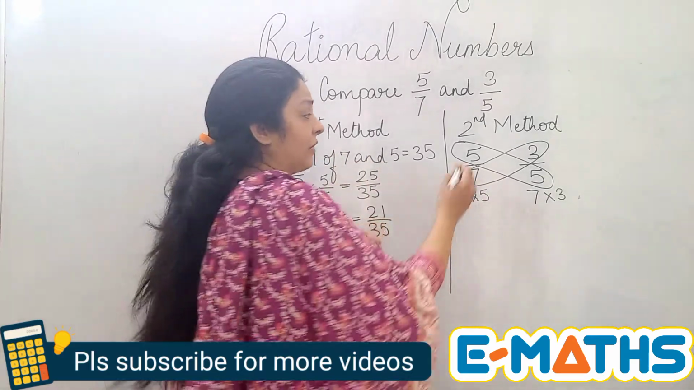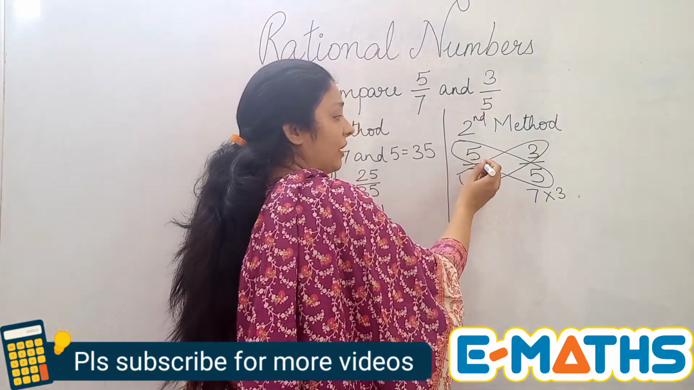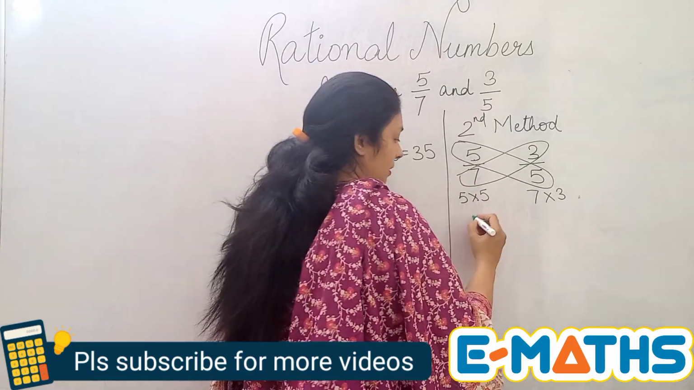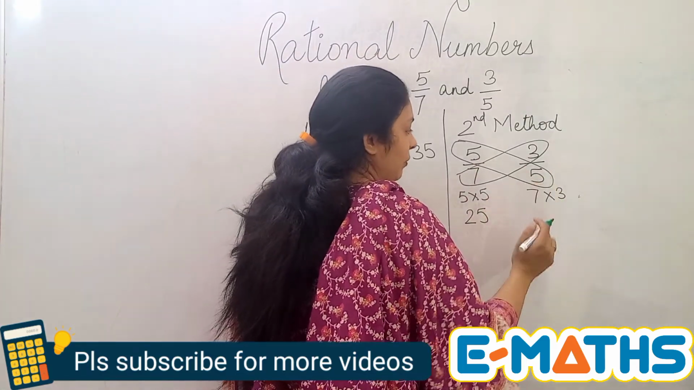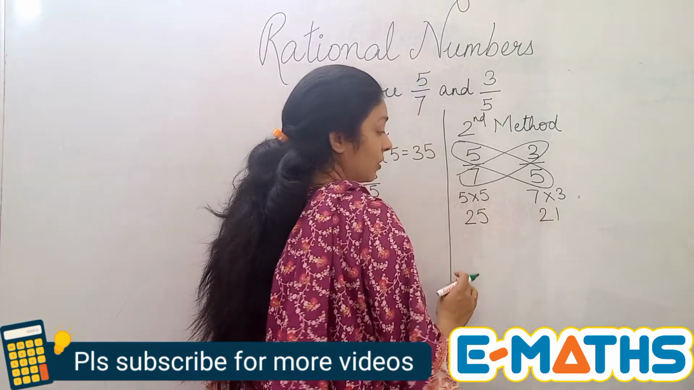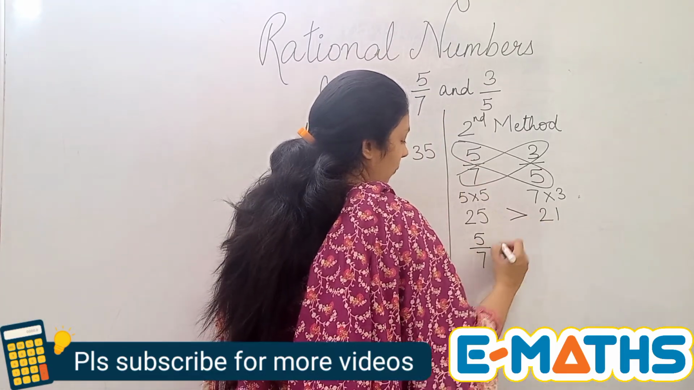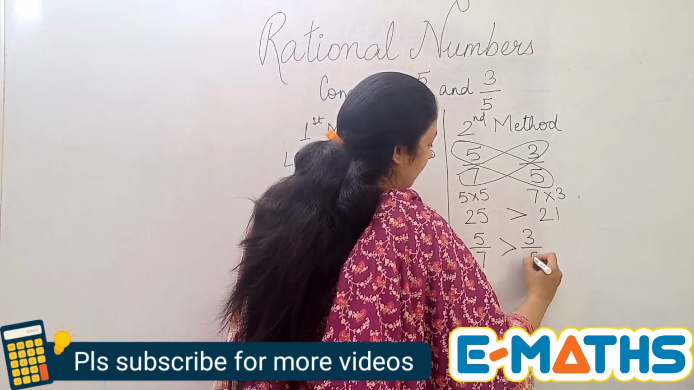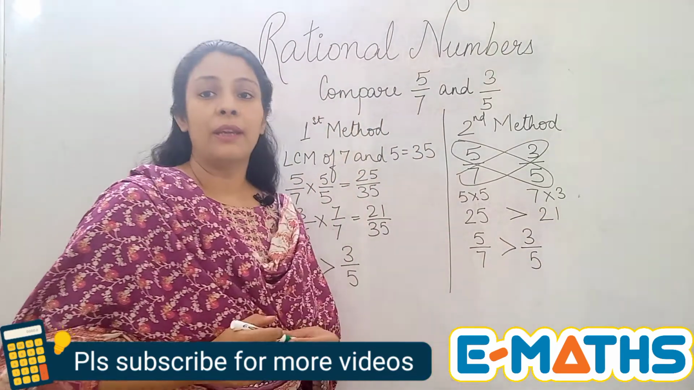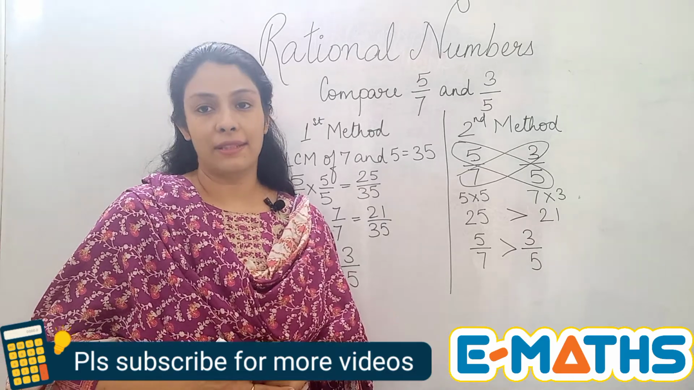It is a rule. Then when you are multiplying the numerator of the left hand side, you will write down the answer here. So that is 25. And when you see here, it is 21. So if you again compare, 25 is coming bigger. That means 5 upon 7 is bigger than 3 upon 5. That's how we compare rational numbers.